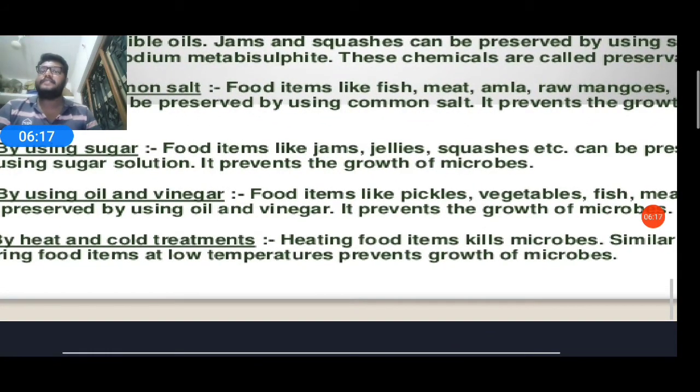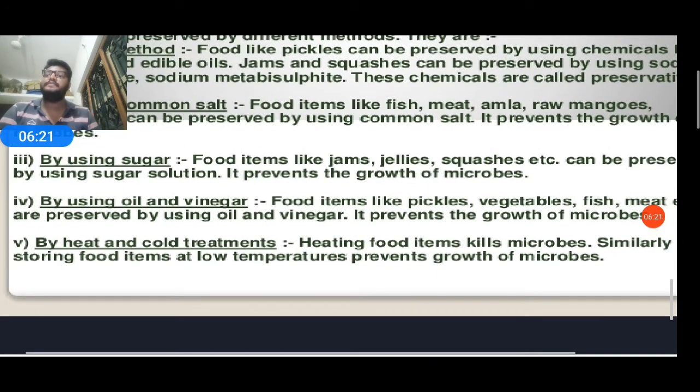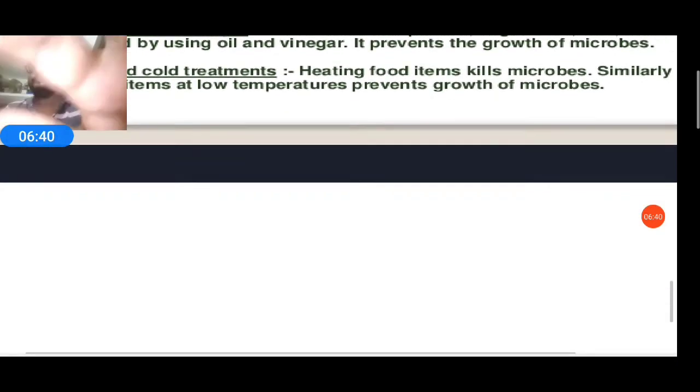Heating food kills microbes, and storing food at a low temperature also prevents the growth of microbes.